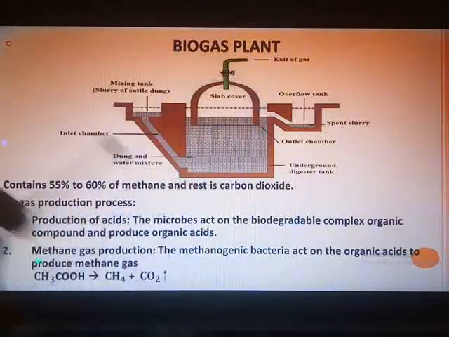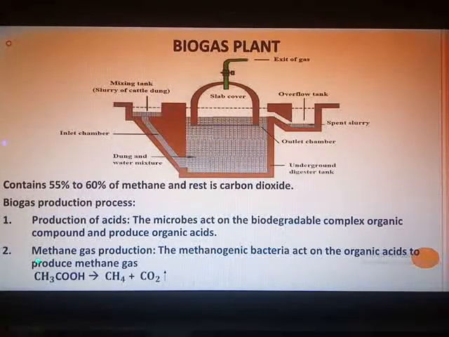You can see the diagram of the biogas plant, and production of methane gas is found over here, which is known as biogas. It is widely used because it is a cheap fuel option which meets the demand for cooking gas. It is also used for the production of electricity. It contains 55 to 60% of methane and the remaining is carbon dioxide gas.